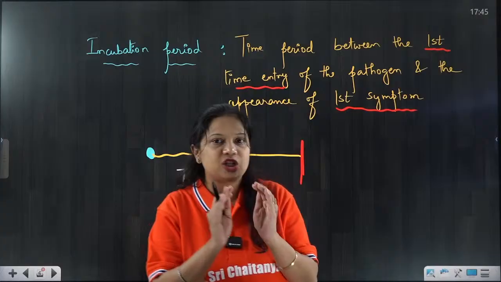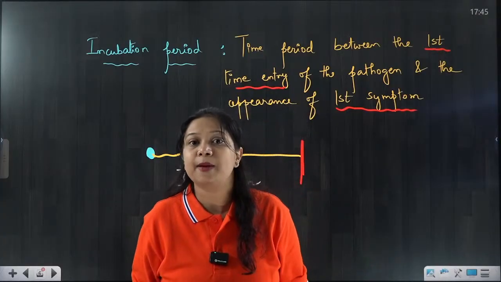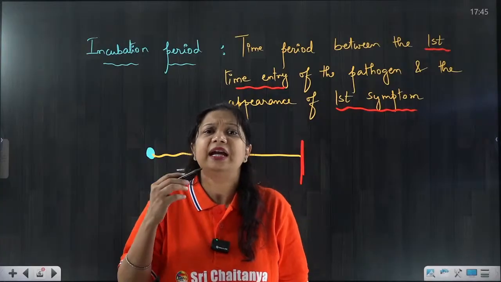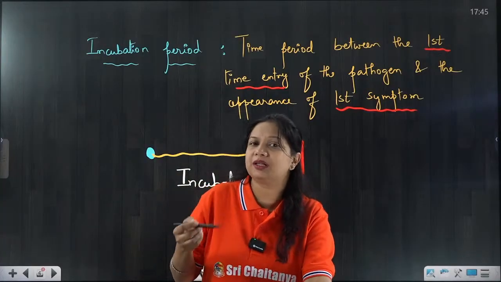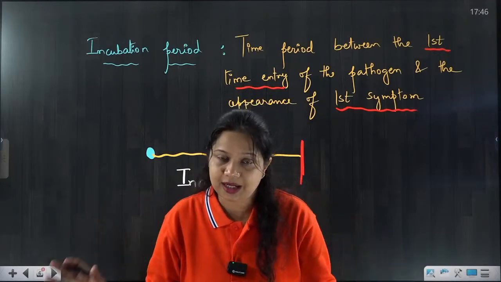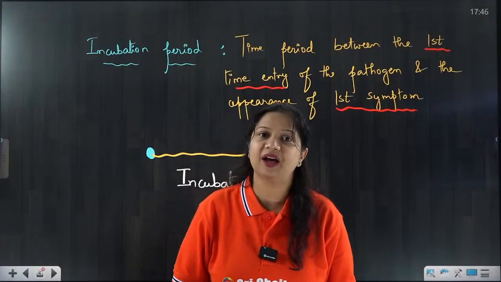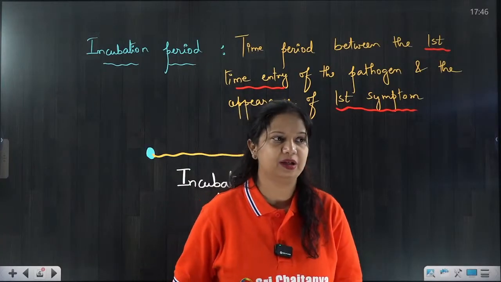Why? Because HIV after entering the body goes and hides inside the macrophages, where it multiplies slowly and then comes out of the macrophage and causes the infection. So HIV infection can have a very long incubation period.